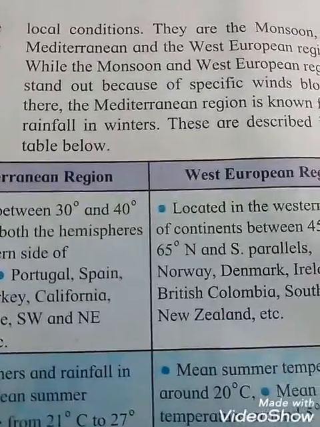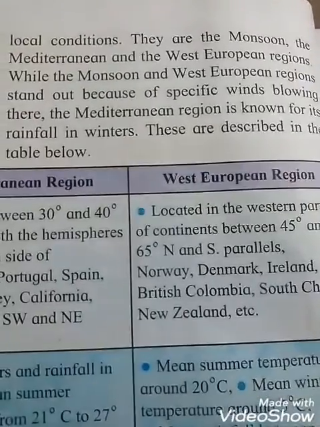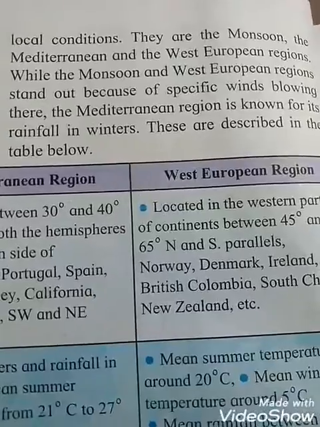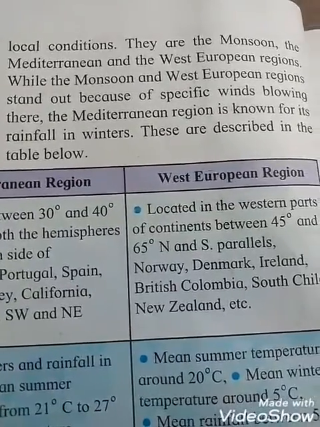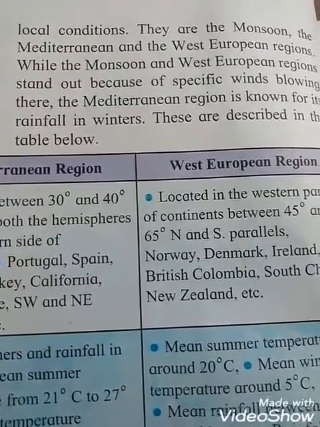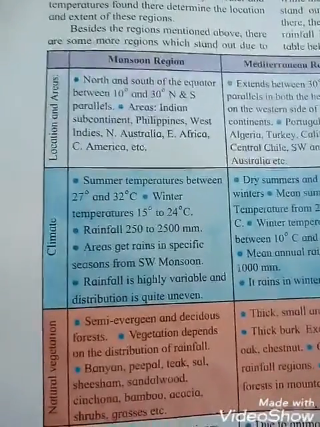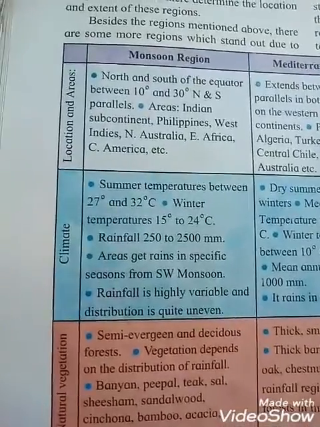While the monsoon and the West European regions stand out because of specific winds blowing there, the Mediterranean region is known for its rainfall in winter. These are described in the table below. See the picture. First, we will learn about the monsoon regions.